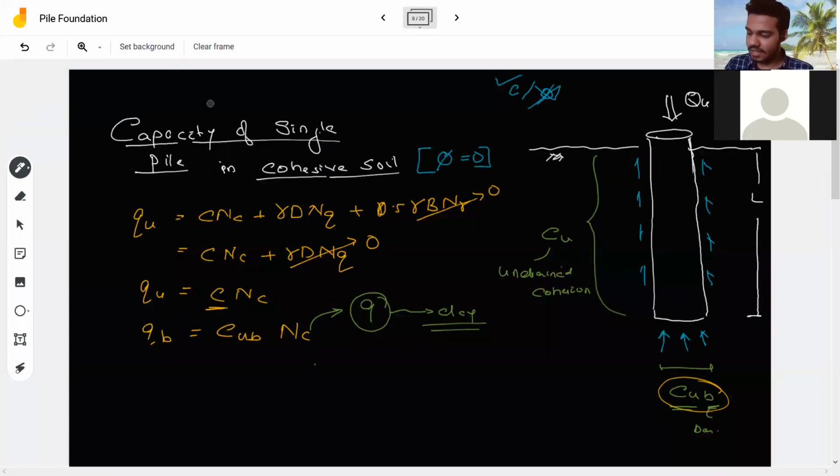Okay. What I did is I just wrote Terzaghi's equation. You just need to remember the Terzaghi's equation. In that equation, as phi is equal to 0, this term has gone, this term has gone. Only the remaining term was C, which was remaining.